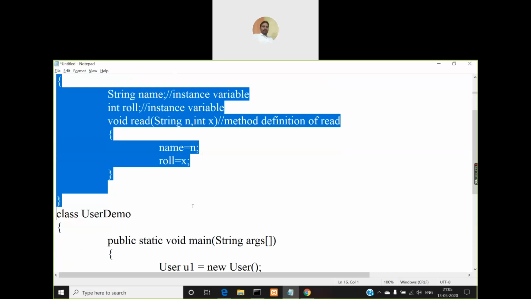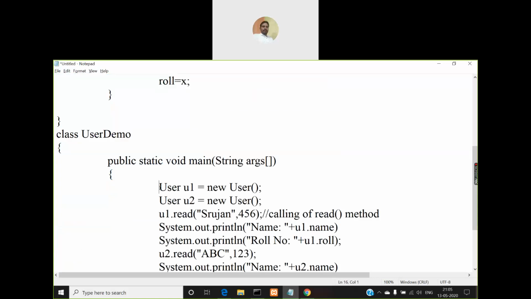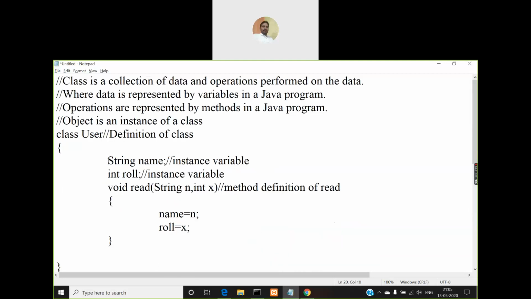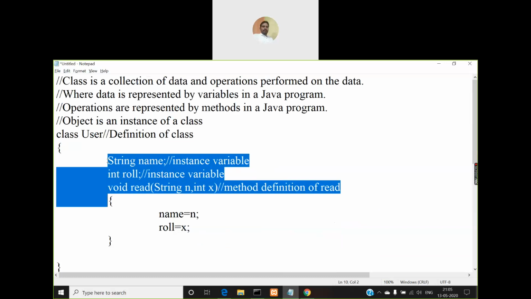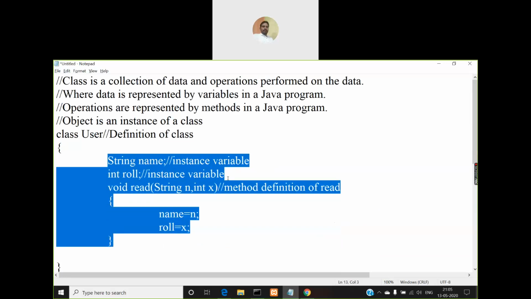And when you create an object, a duplicate copy of all the members of the class will be created. So if you create n number of objects, then n number of copies will be created. Because all the students have their own copy of the application, similarly each object also will have its own copy of all the variables and all the methods in that class.